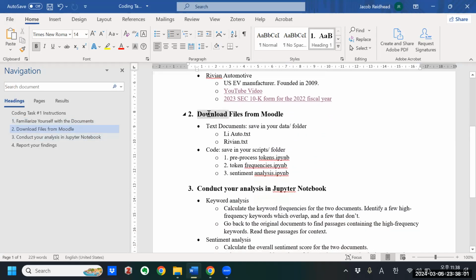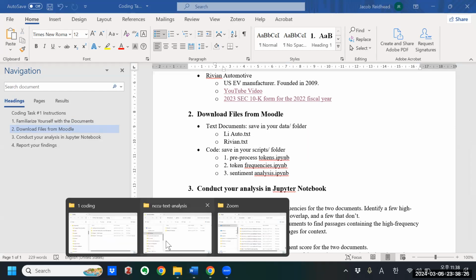So first we need to do some file management. You need to download the files from Moodle. We have two text files, the Li Auto file and the Rivian file. These are .txt files. You will save these in the data folder. And the code you'll save in the scripts folder. There are three scripts that we'll use. These are .ipynb, which means it's a Jupyter Notebook script.